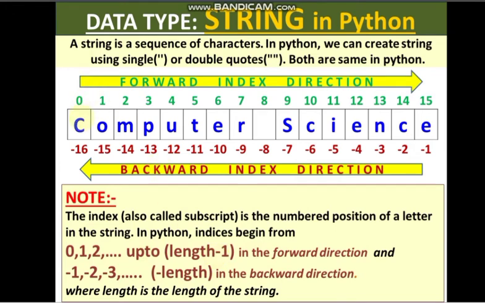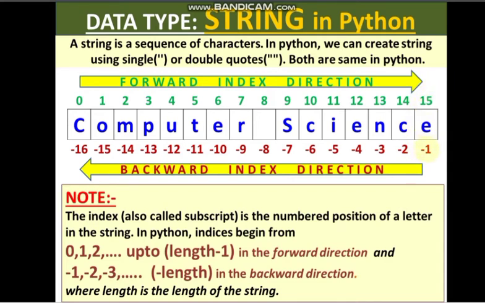So what is the length of this string? Let us count first. 1, 2, 3, 4, 5, 6, 7, 8. This space is 9, 10, 11, 12, 13, 14, 15, 16. So if it is 16, so the forward index, it starts from 0 till 16 minus 1, that is the last one will be 15, that is n minus 1, total length minus 1.